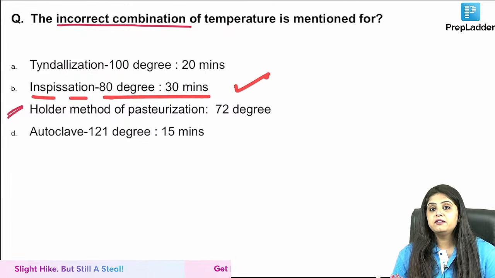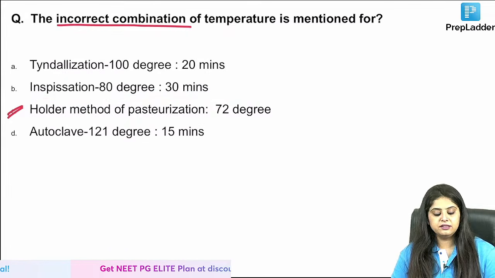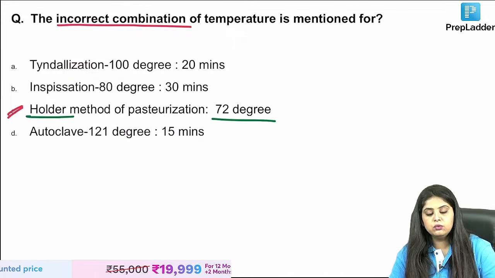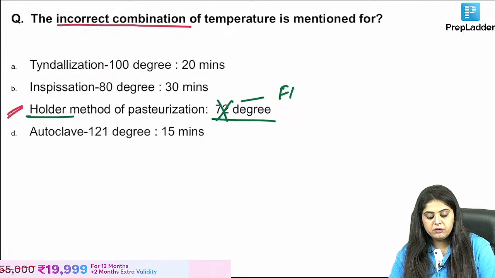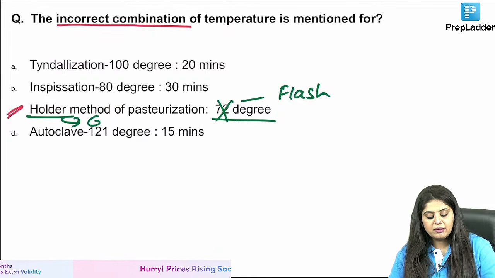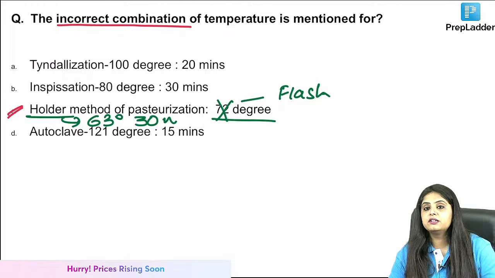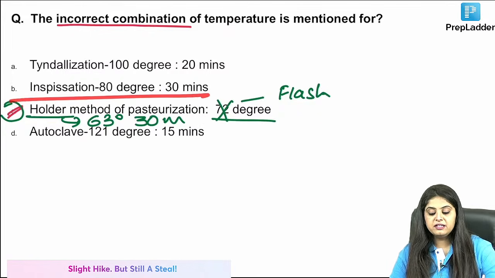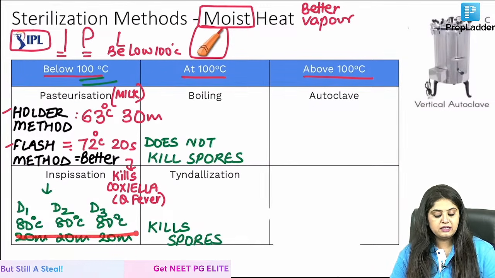Why did I give it the benefit of the doubt? I said, let's consider this because I can see the wrong combination. In Holder method, they have written 72. No, 72 degrees is going to be for flash method. Holder method, ma'am, was 63 degrees, 30 minutes. So this is totally wrong. Hence, I selected this answer. So you will give it the benefit of the doubt. But mostly it is 80-20, 80-20.